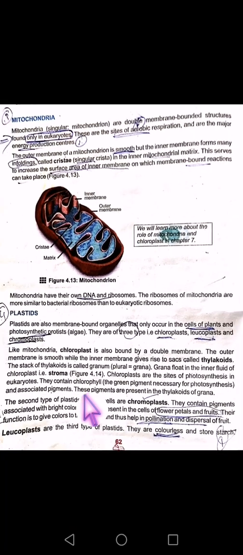Look at the diagram first. I will explain it from the diagram. This is the diagram of chloroplast. Double membrane bound structure. The outer membrane is smooth, while the inner membrane gives rise to many sacs called thylakoids. These sacs, these coins, as you can see, are called thylakoids.